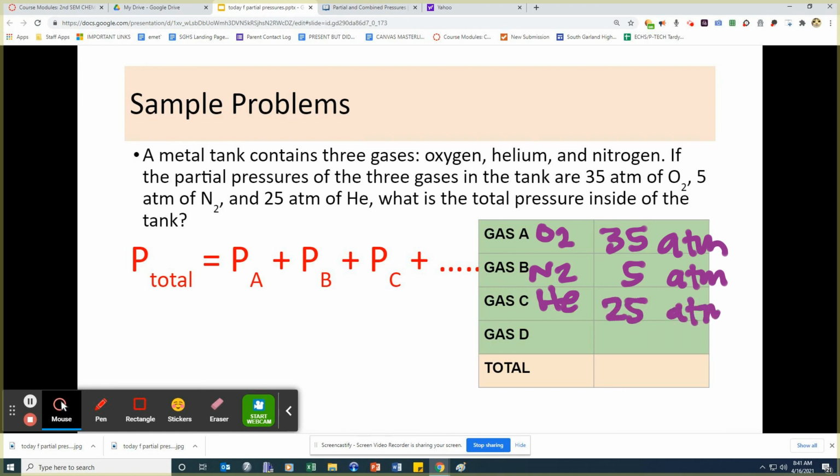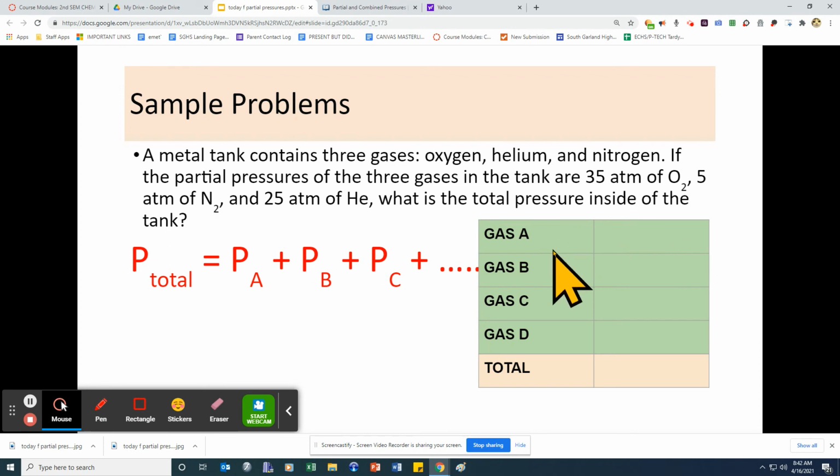There is no gas D here, so you can just leave that blank. And then you just add them all up. So the total is now 65 ATMs. You see it? Because you add these three up and you get 65. That's how easy it is.